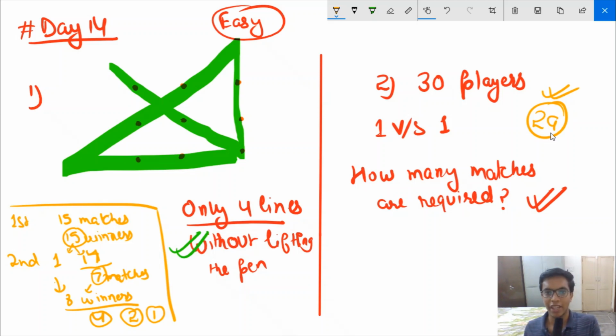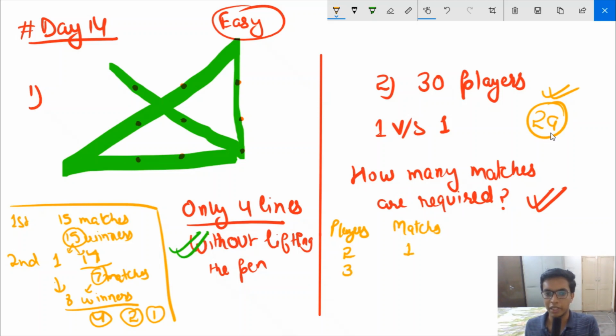So let's say I give you a simple question: how many matches do you need if there are only 2 players? You need 1 match, right? So I'll do it in another way. I'll write players and I'll write matches. So if there are 2 players, we need 1 match.